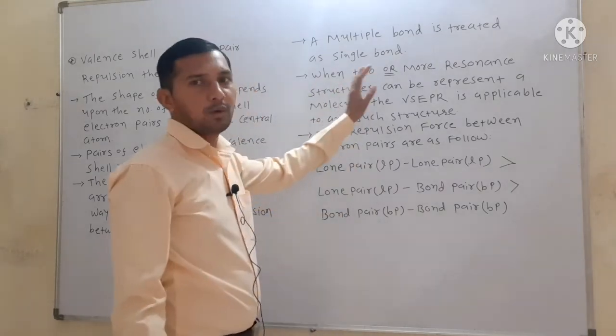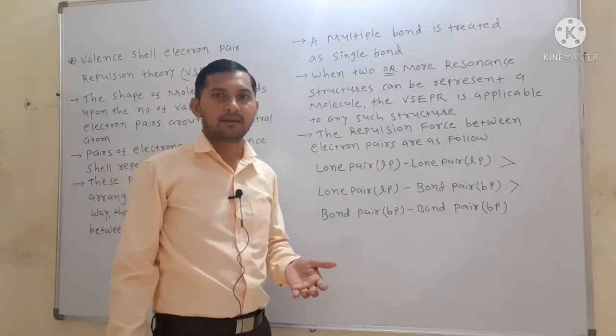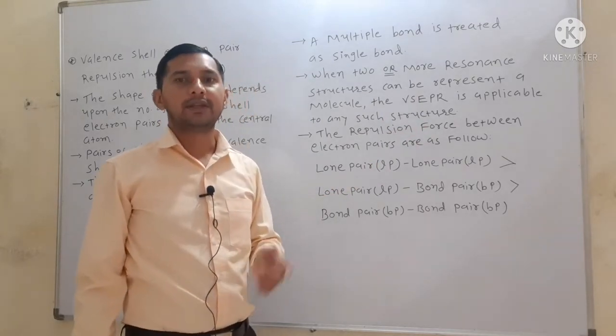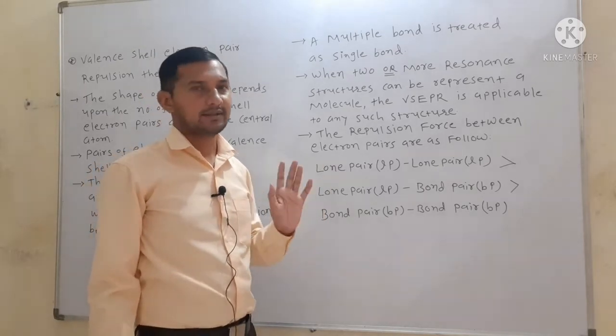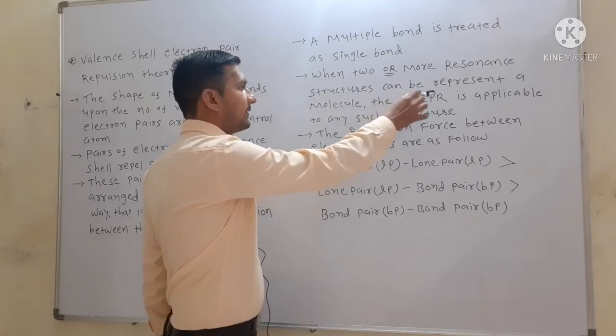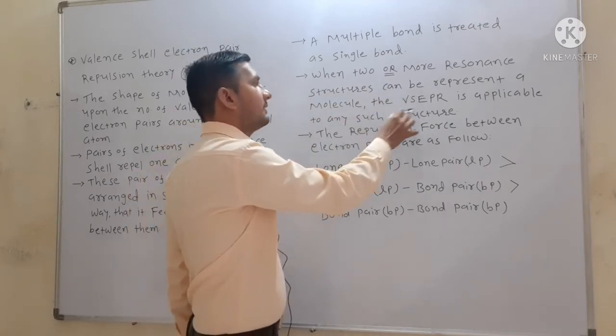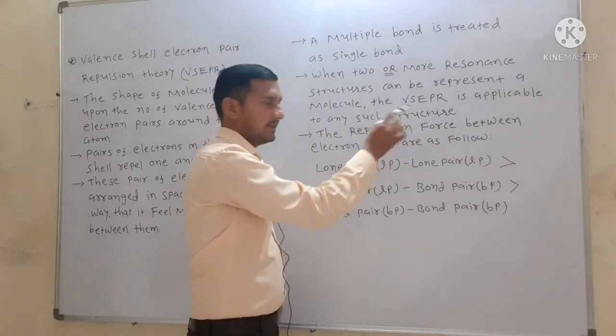When two or more resonance structures can represent a given molecule, then this VSEPR theory is applicable to any such structures.